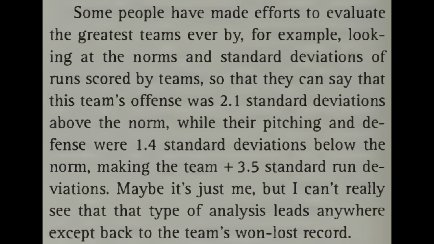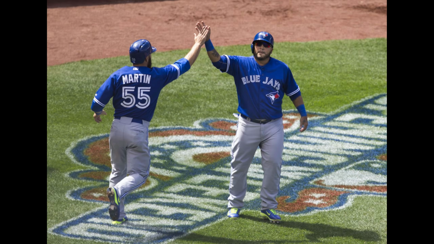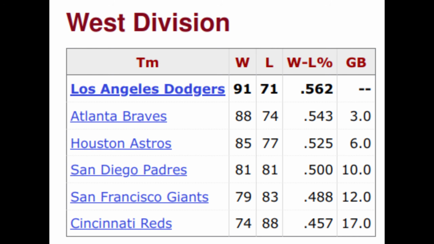One more point before we finish this up. Bill James criticizes the domination index. He claims that it's not really all that different from won-loss records. That's actually not true. The 2015 Toronto Blue Jays, for example, wind up 7th on the all-time American League list using the domination index method, and that's a team that most people don't have on their all-time great lists. The 1983 Atlanta Braves are another very underrated team, ranking at 46th on the National League list. This is despite finishing 3 games behind the Dodgers with only 88 wins. In other words, don't just dismiss the domination index offhand. I mean, it's not perfect, but it does tell us a lot more than you might think.